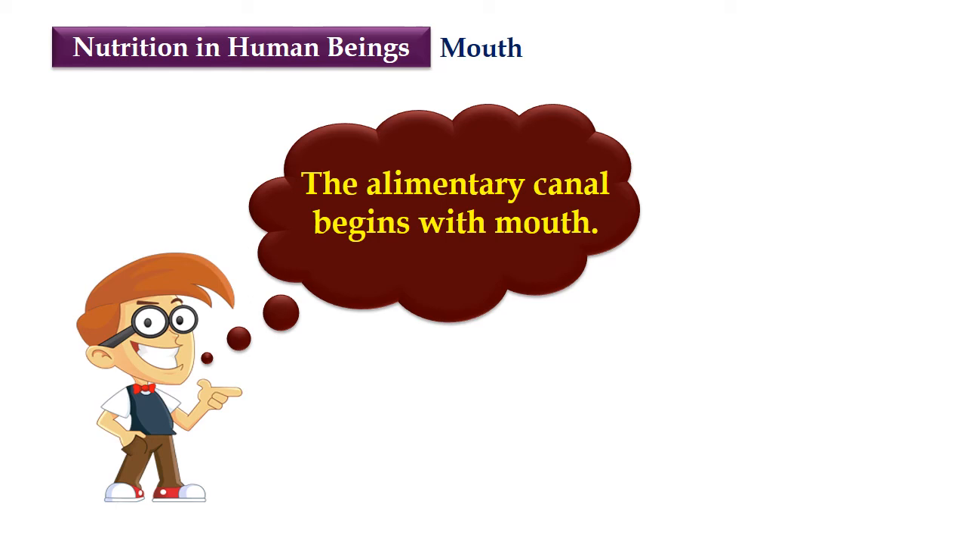So let's start. The alimentary canal begins with the mouth. Just now I told you that the alimentary canal and digestive glands are the two parts of the digestive system, and the alimentary canal is a long muscular tube. It starts with the mouth.